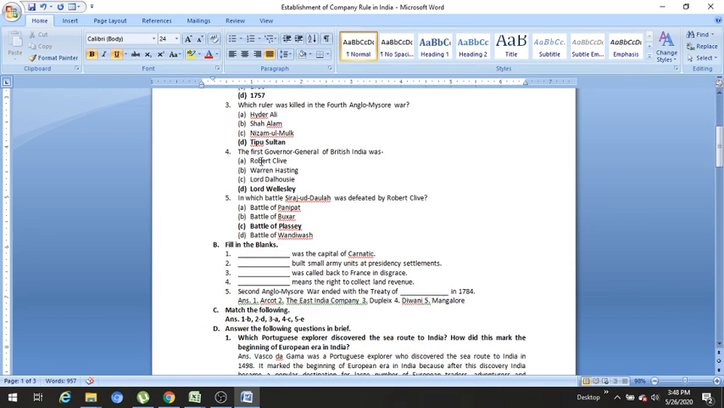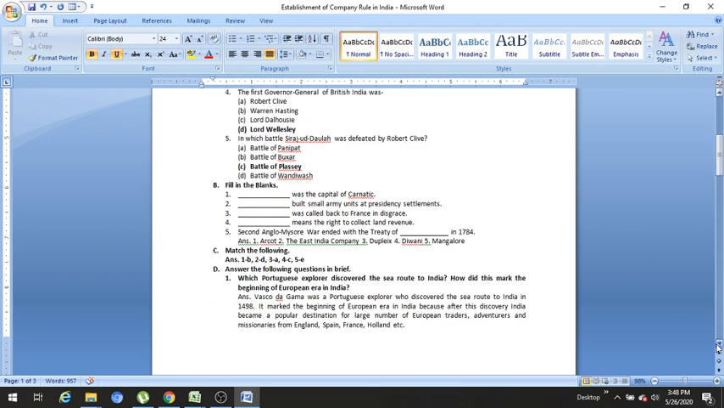The first Governor General of British India was Lord Wellesley. This man led the British forces in the 4th Anglo-Mysore War, in which Tipu Sultan lost his life. In which battle was Siraj-ud-Dowlah defeated by Robert Clive? So Siraj-ud-Dowlah was defeated by Robert Clive in the Battle of Plassey in 1757.